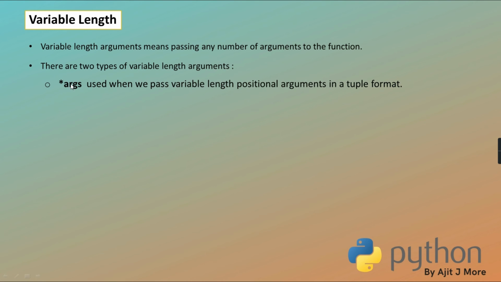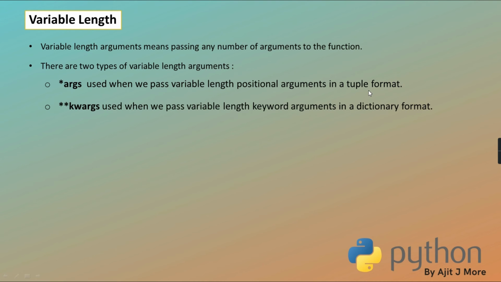Okay? So see, if to your parameter you are preceding it with only one star, it is used when we pass variable length positional arguments. In which form? Tuple form. And if you put 2 star, I want to tell that keyword arguments. Means they are variable length arguments but keyword. Meaning at the time of call when you are passing the parameter, to every parameter you are giving some default value.